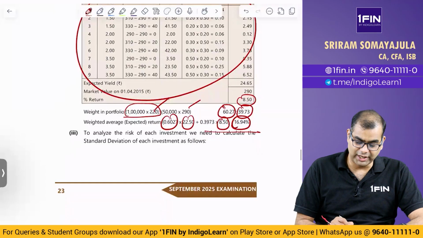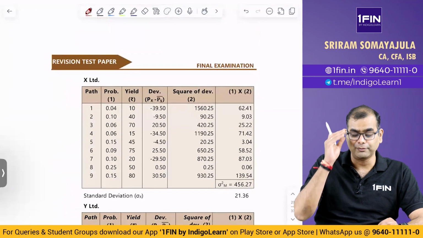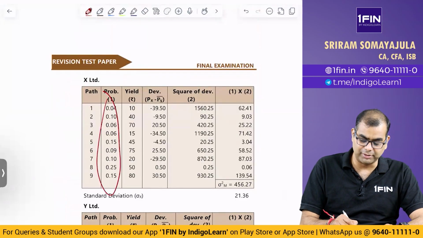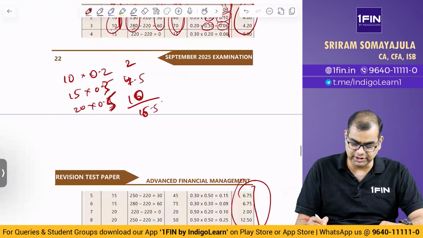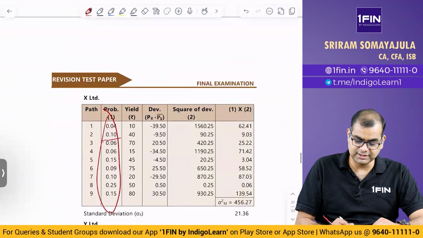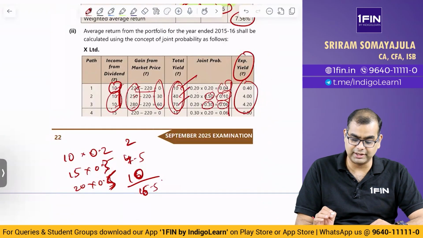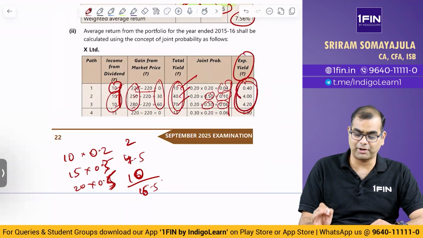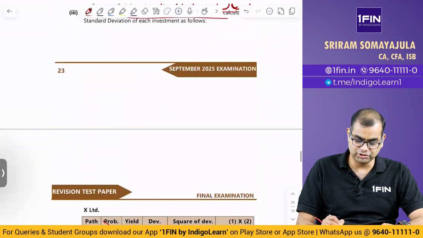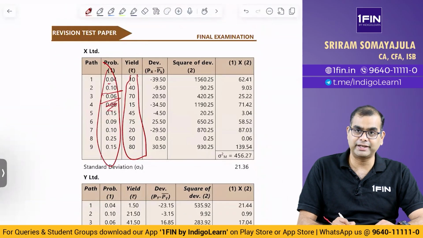Next, coming to analyze the risk of each investment, we need to calculate. When you compute the risk of each investment, here also they have computed the joint probability again. Whatever joint probability numbers have come here, 0.04, 0.1, 0.06, they have taken the same numbers here, and they have taken the yield. Yield is 10, 40, 70. You see here, we've got the same thing, 10, 40, 70. I'm referring to both the probability and yield. This is the product of both. So, ignore the product, come to each individual number, 0.4 into 10, like that they have got probability and yield.